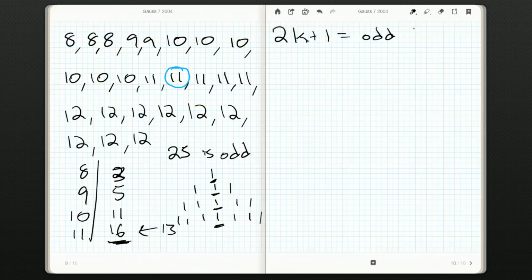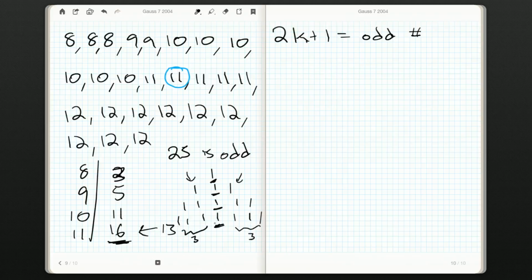This is true, and it's a useful fact that if you keep going on in math contests, this pops up all the time. The nice thing is, there's 2k plus 1. That 1 is in the middle, and then on either side is k many of them. So 7 is 2 times 3 plus 1. We have 3 of them, plus the middle one, plus another 3. So if I want the middle one, I have to take k plus 1.